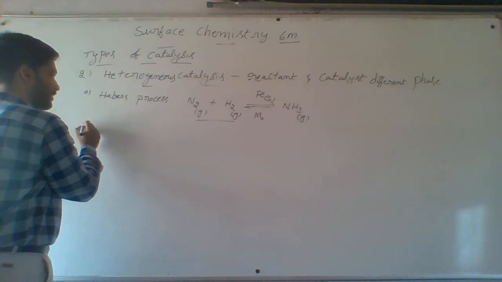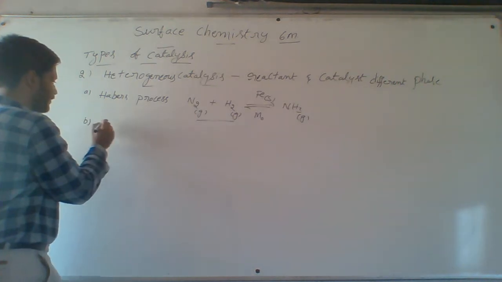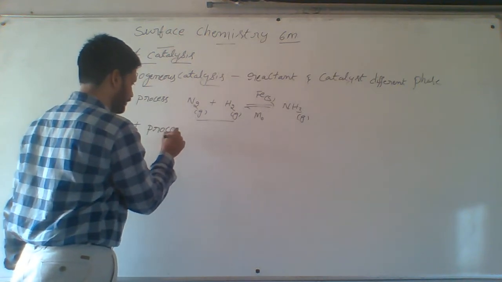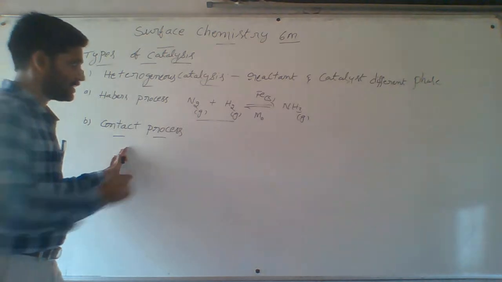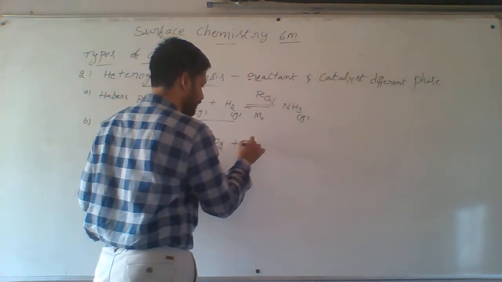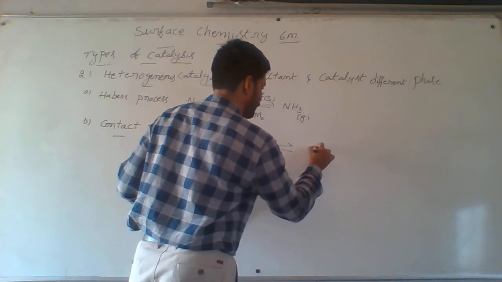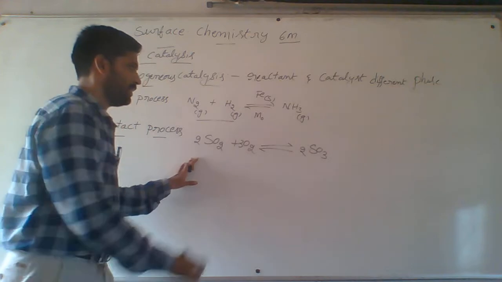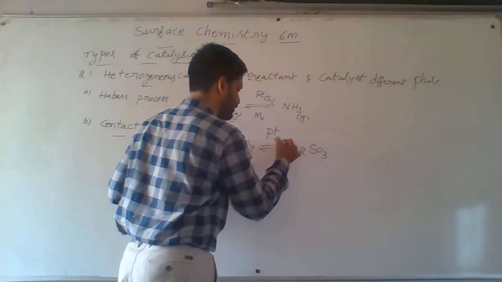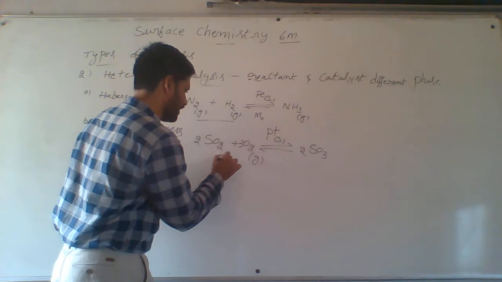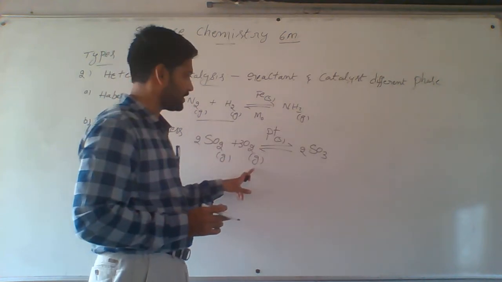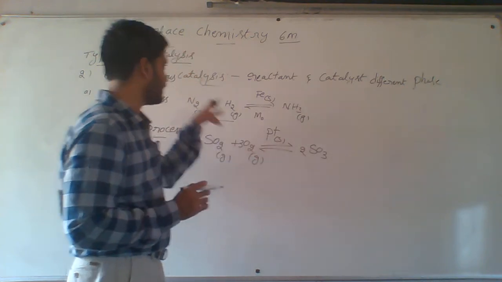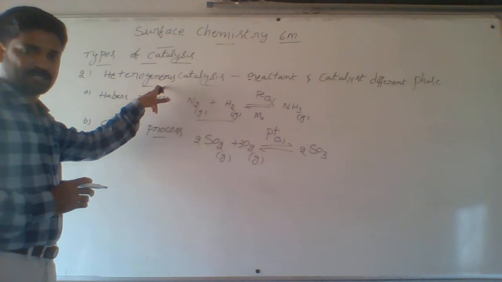After that, second one is the contact process. In the contact process, I am doing oxidation of sulfur dioxide. Then it forms sulfur trioxide. Here I am using platinum catalyst, that is also solid. Oxygen is a gas, sulfur dioxide is a gas. Reactants are in gaseous phase. Catalyst is in solid phase. Both are in different phases. That is an example of heterogeneous catalysis.